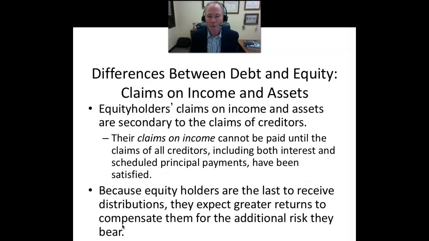Another difference between debt and equity is the order of payment. We refer to equity holders as the residual owners of the firm. That is, they receive a portion of the cash flows after all other claimants have been satisfied. So equity holders only get paid after bondholders, bank loans, governments in the form of taxes, and employees. Equity holders only receive a portion of the cash flow after all other claimants are satisfied.